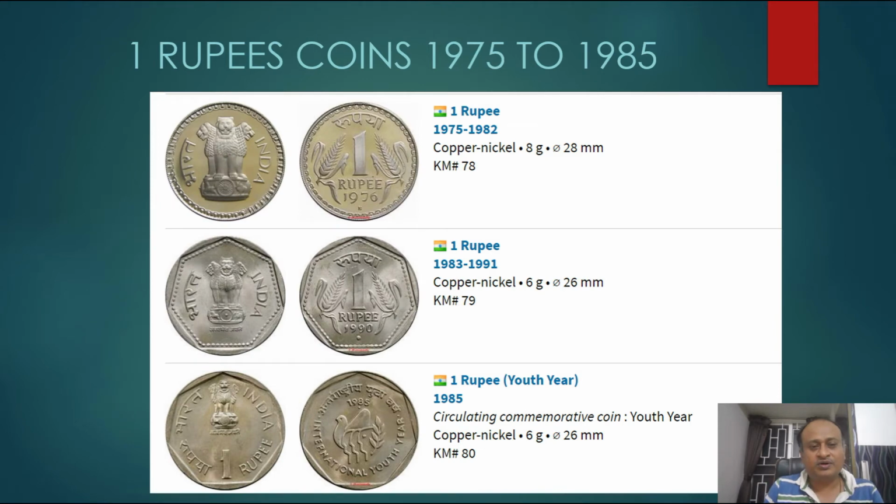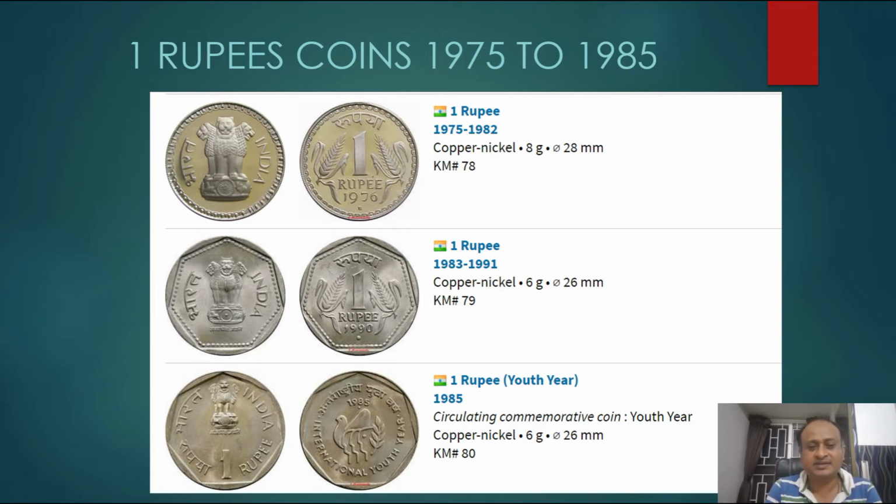Next is the 1 rupee coin minted between 1975 and 1985. That is, as I told, the FAO coin, which weighs 8 grams and is 28 mm. And there is the 1 rupee FAO coin from 1983 to 1991, where the same coin was printed.